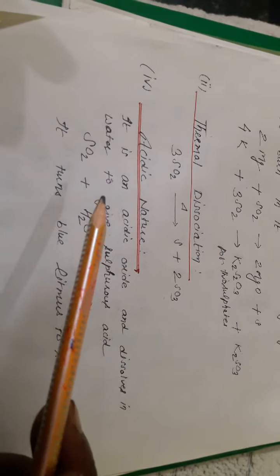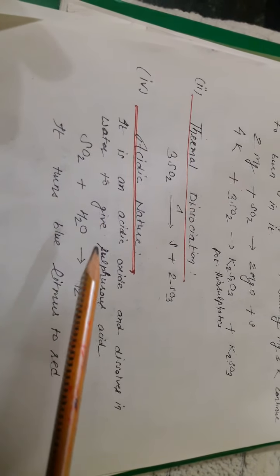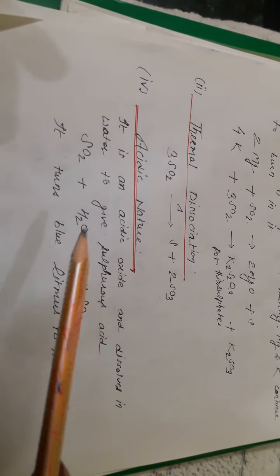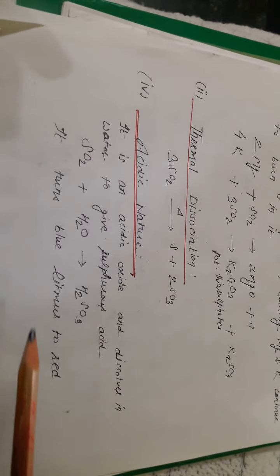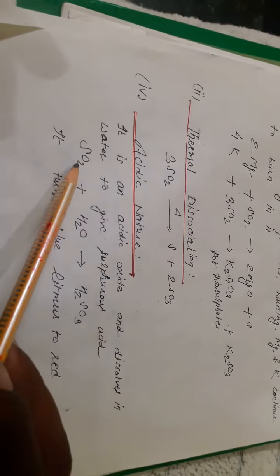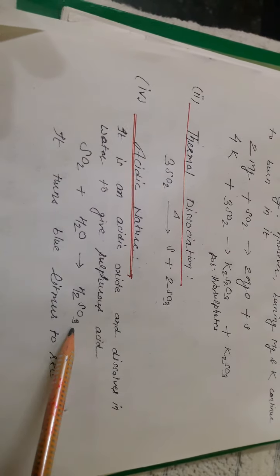Acidic nature, this one is the important one. Sulfur dioxide is an acidic oxide and dissolves in water to give sulfurous acid. So it turns blue litmus to red also. Sulfur dioxide plus water gives sulfurous acid. So the anhydride of sulfurous acid is SO2.